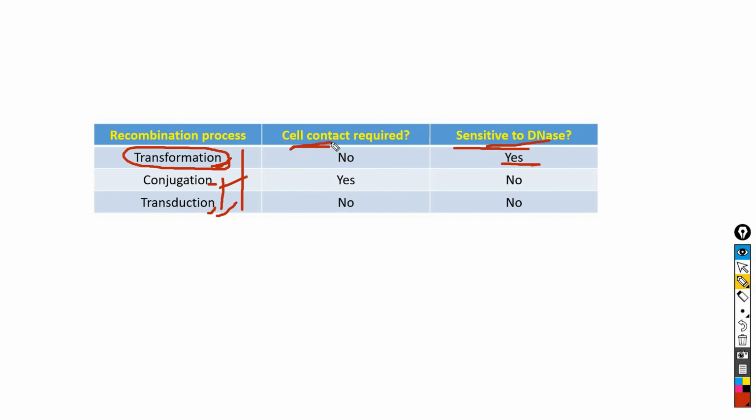Now coming to the cell contact requirement. Because in transformation there is uptake of naked DNA molecules, that's why there is no requirement of cell contact. In conjugation there is formation of a conjugation tube during transfer of DNA molecules from donor cell to recipient cell. That's why in the conjugation process cell contact is required. In the transduction process, the DNA transfer from donor cell to recipient cell is bacteriophage mediated. That's why in transduction there is no cell contact requirement.